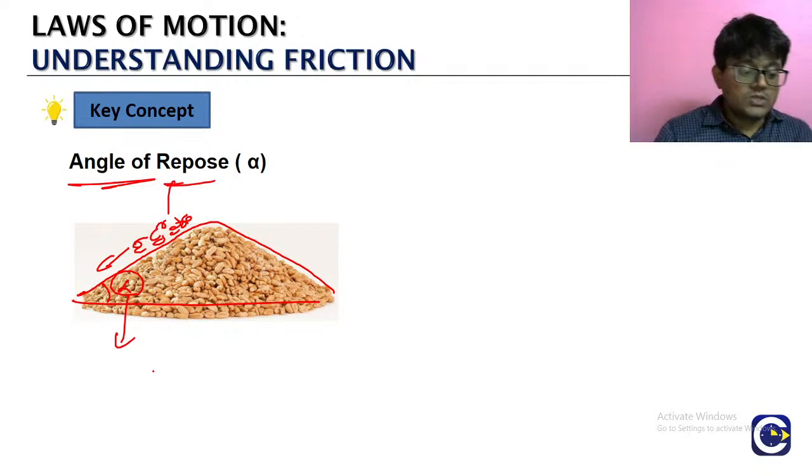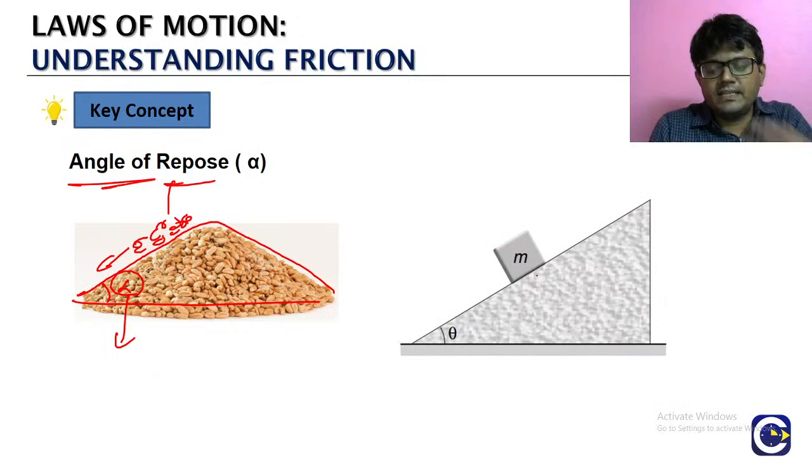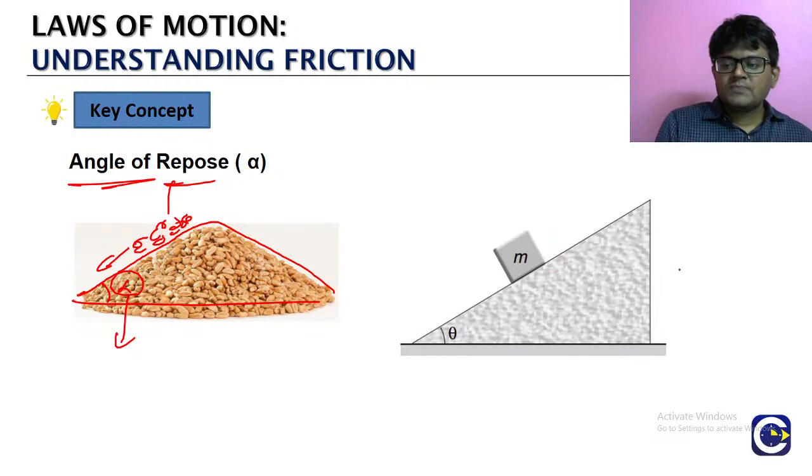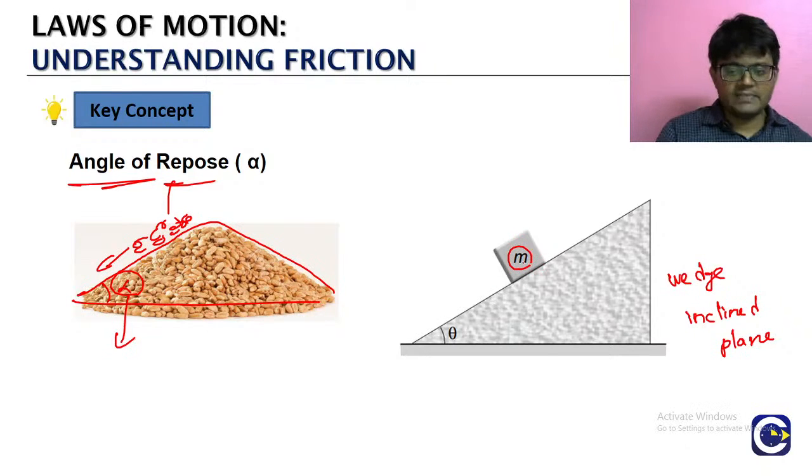So what is the significance of this angle of repose? We will start with things that we are comfortable with. There is a wedge or an inclined plane, angle theta. On top of it we are keeping an object of mass m.